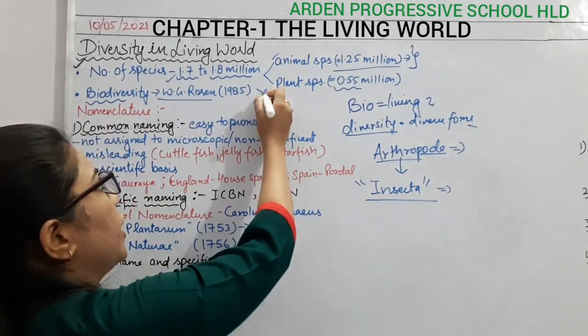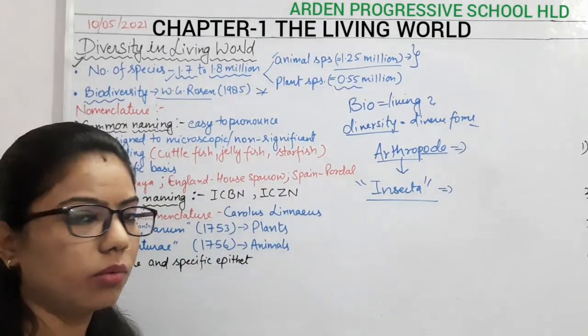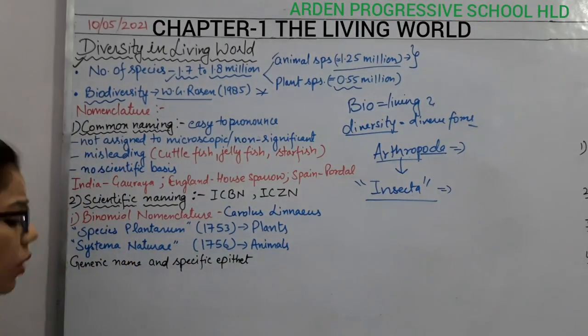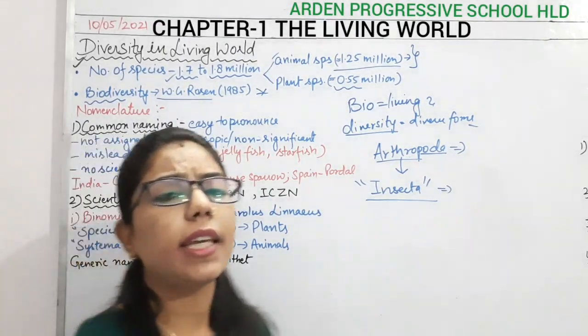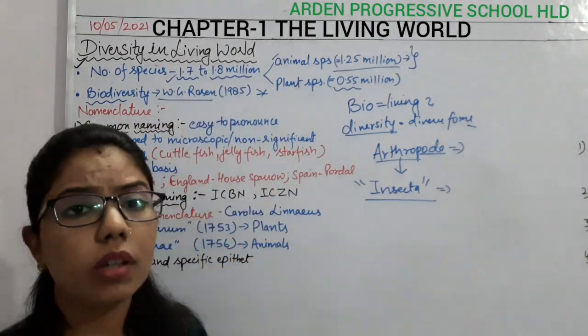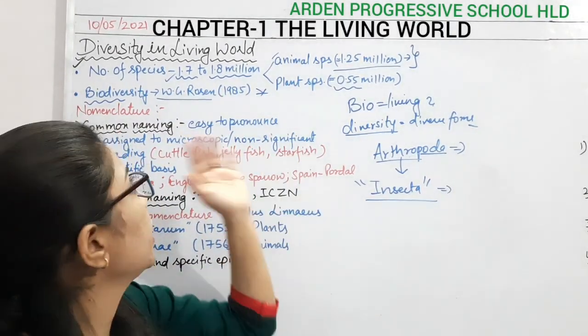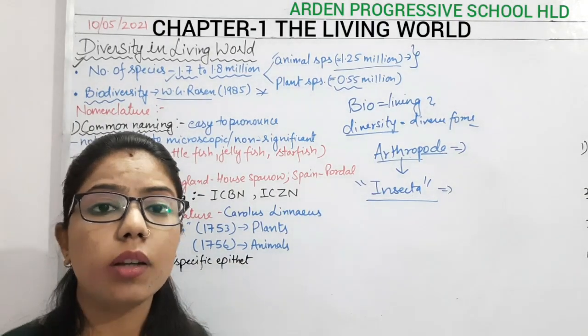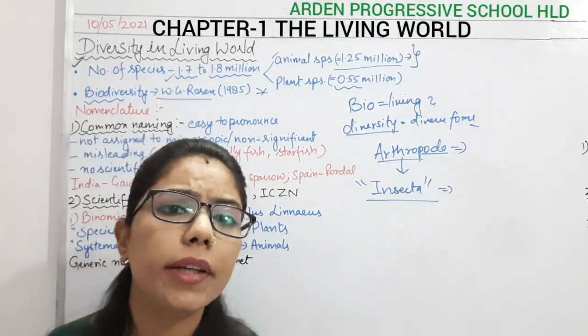Again, it will be an important question for the MCQ, right? Now coming to that, here we are saying that so many species, you can imagine how many species, around 1.7 to 1 million species are there on this earth. So how can you identify them?